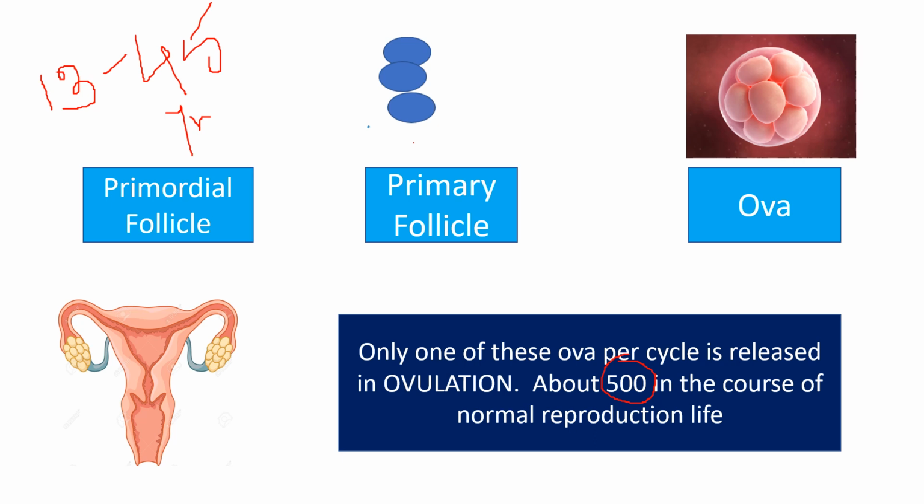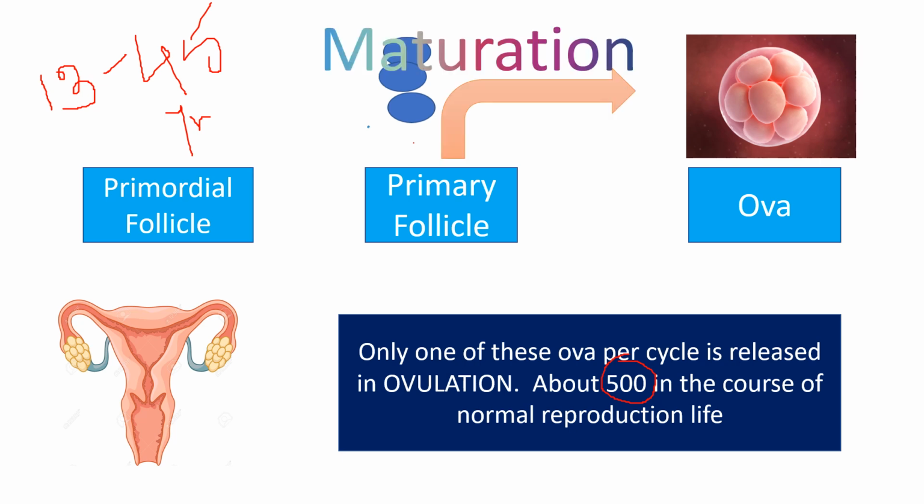We know that even after atresia, at the time of puberty, the stored number of follicles was 3 lakh, and out of them only 500 will be used in the course of the whole normal reproductive life. Now we want to focus on two things.